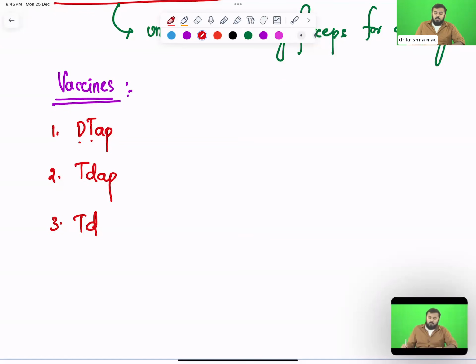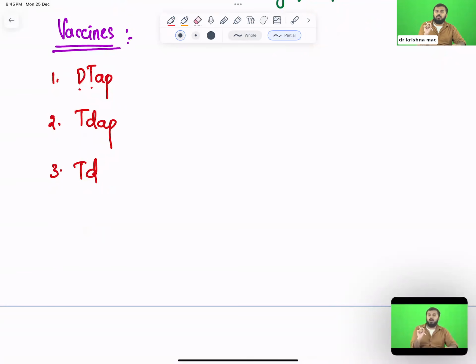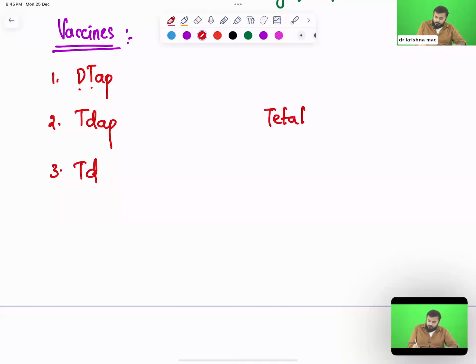Fine. Let us say, sir, now I contracted this infection. Right now within my body, tetanospasmin is there, tetanolysin is there. Within a few minutes or few hours, I am going to develop tetanus. Now, what will you give to me? What is the medicine which you give to me? What I will give you is one immunoglobulin. It is called tetanus immunoglobulin.